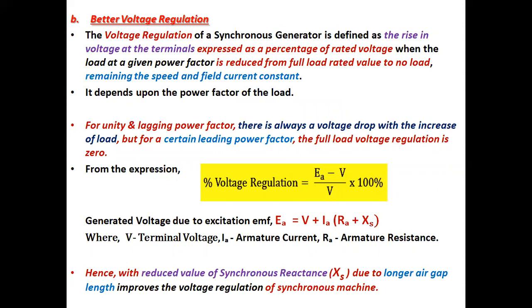Better voltage regulation. The voltage regulation of a synchronous generator is defined as the rise in voltage at the terminals expressed as a percentage of rated voltage when the load at a given power factor is reduced from full load rated value to no load, remaining the speed and field current constant.